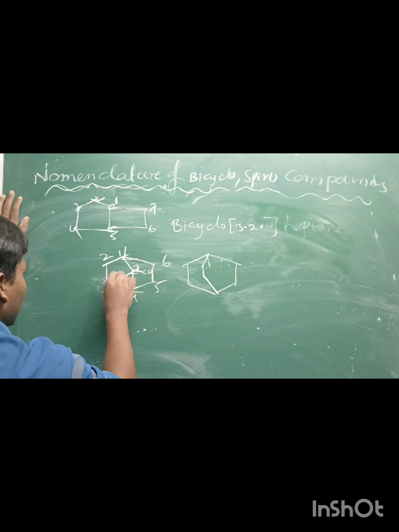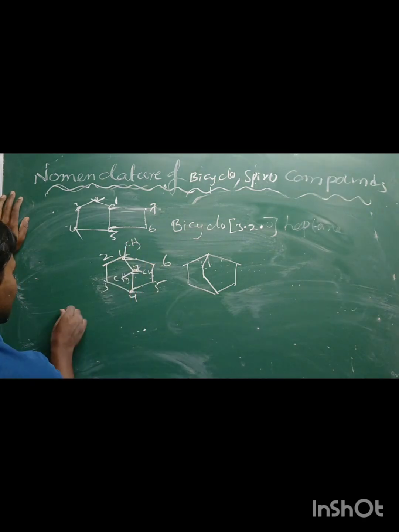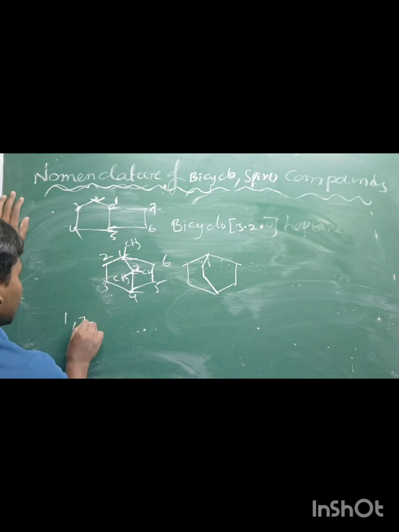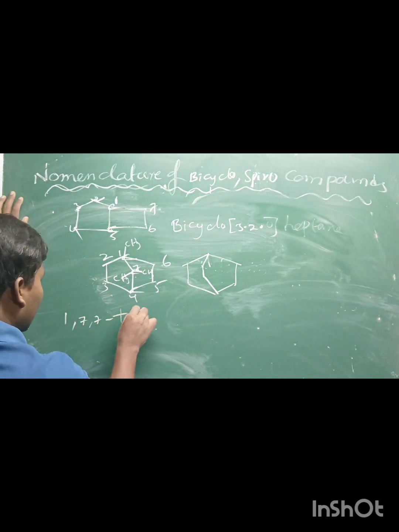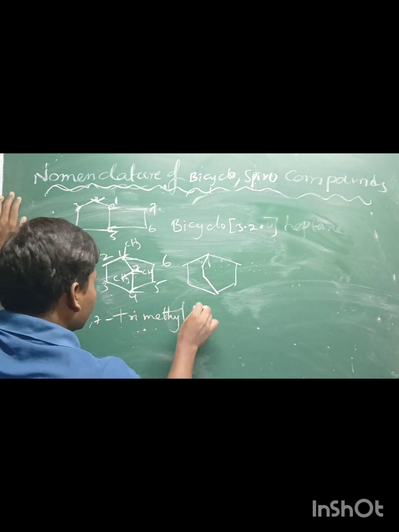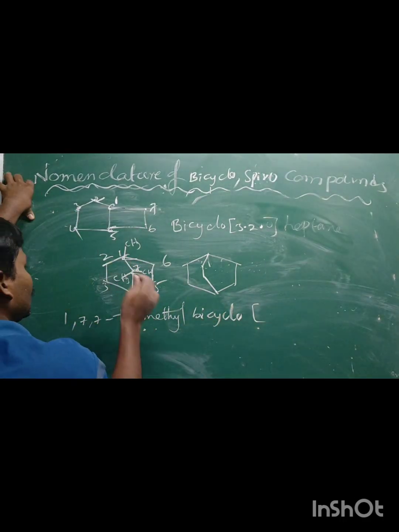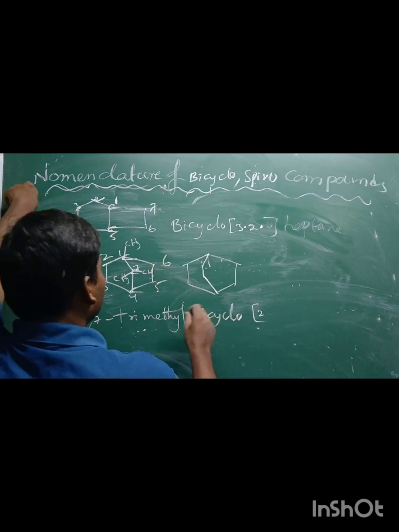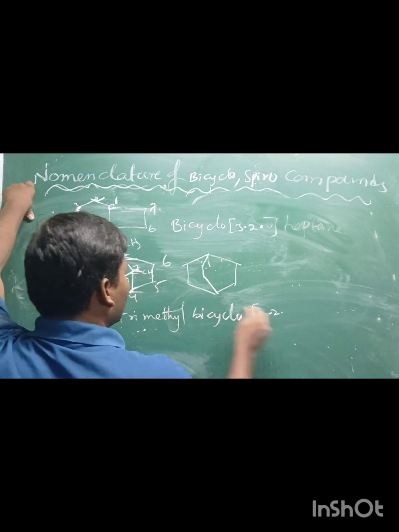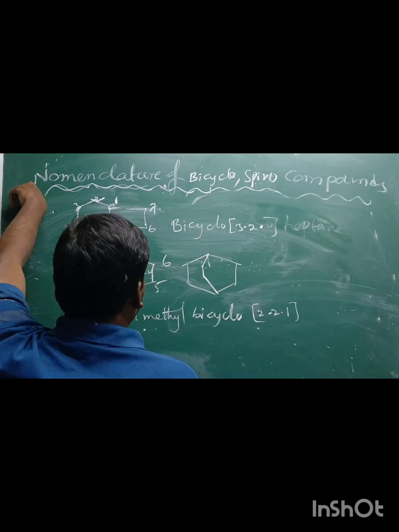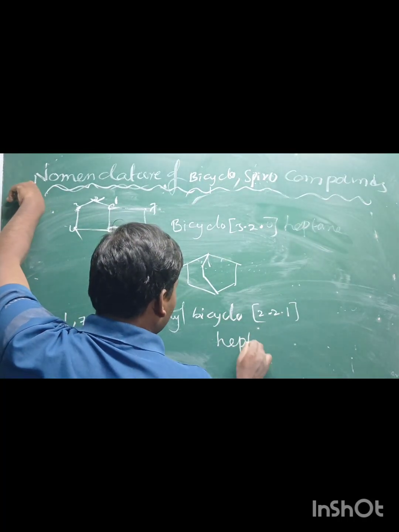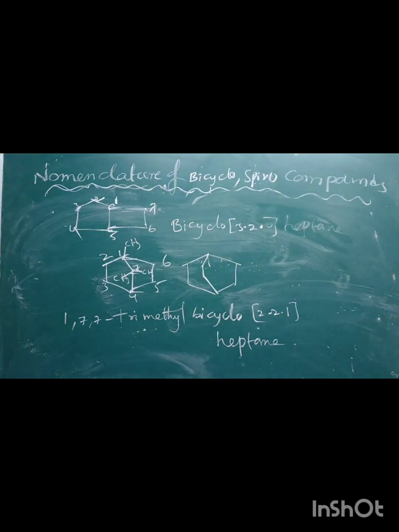These are substituents, so 1,7,7-trimethylbicyclo. The positions are 2 here, 2 here, and 1. The total number of carbon atoms is 7, heptane. What is the name of that compound? 1,7,7-trimethylbicyclo[2.2.1]heptane.